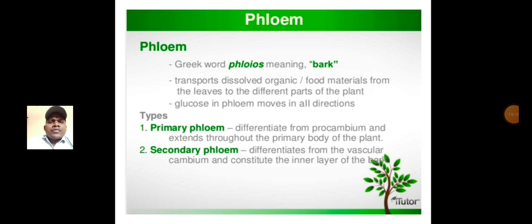First, go with primary phloem. Primary phloem differentiates from the procambium and extends throughout the primary body of the plant. Second, secondary phloem. Secondary phloem differentiates from the vascular cambium and constitutes the inner layer of the bark.